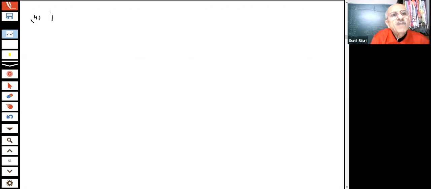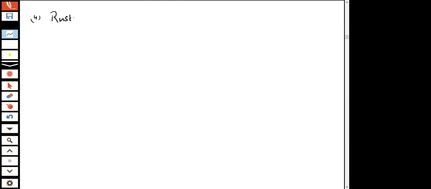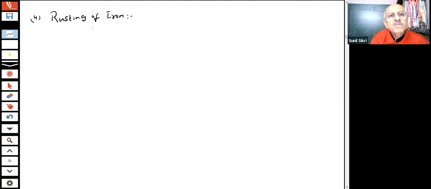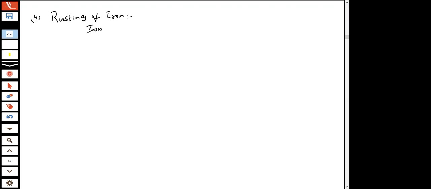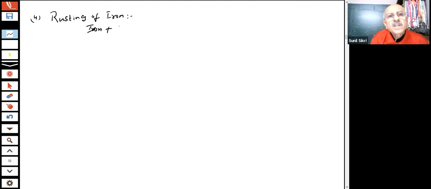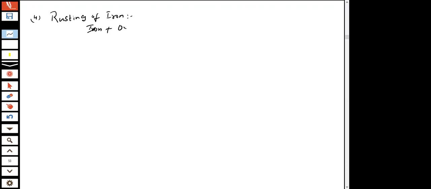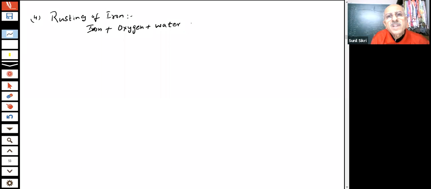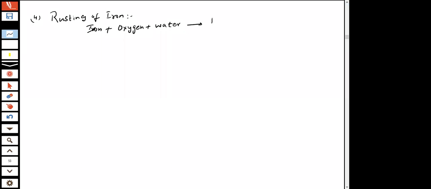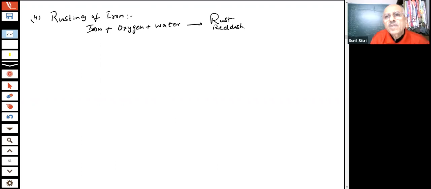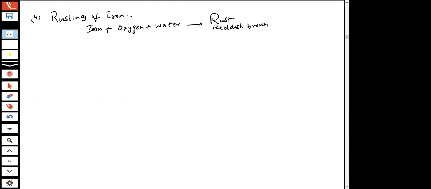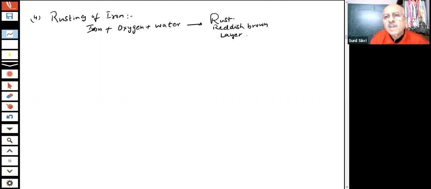Students, have you experienced something called rusting of iron? Slowly and slowly, the iron reacts with oxygen and water present in the atmosphere, and you get rust, a reddish brown layer on the surface of the iron.